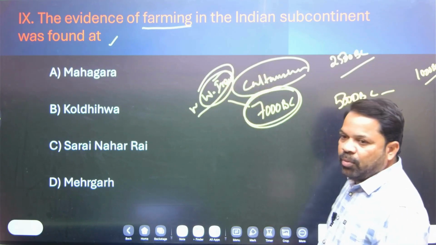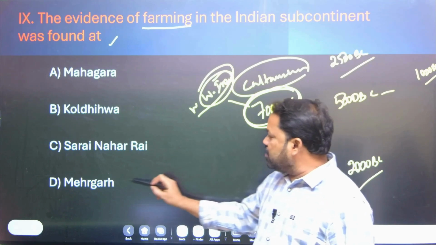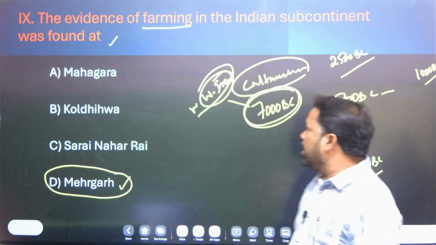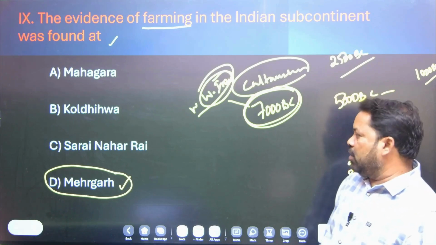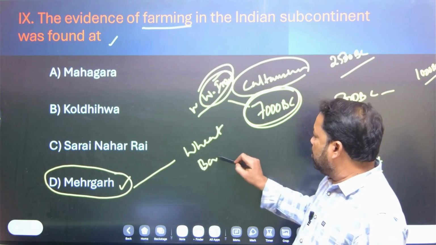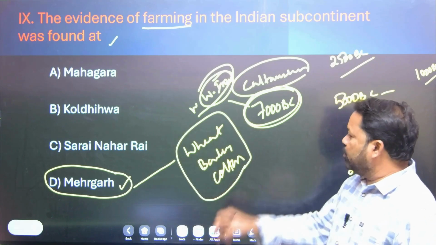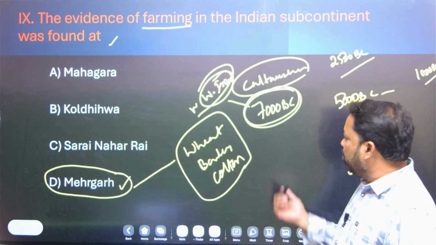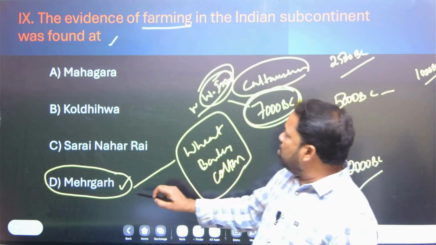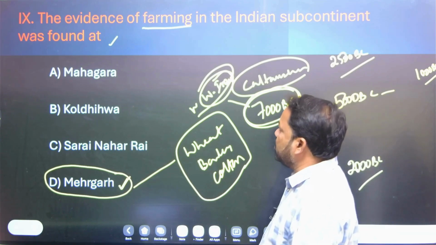Particularly Balochistan province, at present in Pakistan, but the place is Mehergar. So the first time in the Indian subcontinent, Mehergar people started cultivation, particularly wheat, barley and cotton. They cultivated wheat, barley and cotton mostly. So in the Indian subcontinent, the first evidence comes from Mehergar, Balochistan province in Pakistan at present.